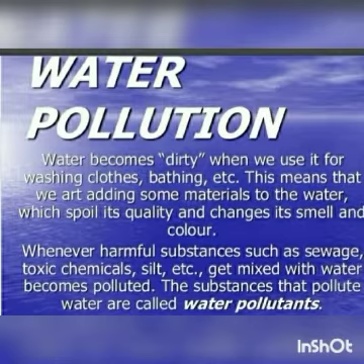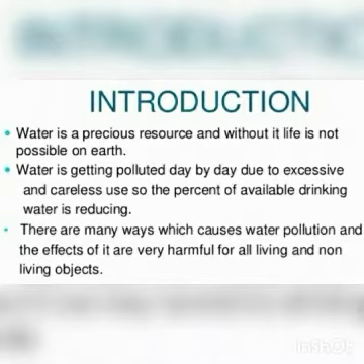Water is an excellent solvent, and various kinds of substances readily dissolve in it. Water becomes dirty when we use it for washing clothes, bathing, etc. This means that we are adding some materials to the water which spoil the quality and change its smell and colors. Harmful substances such as sewage, toxic chemicals, silt, etc. are the main reasons for water pollution. Discharge of untreated industrial waste and domestic sewage into water bodies is a major cause of water pollution.